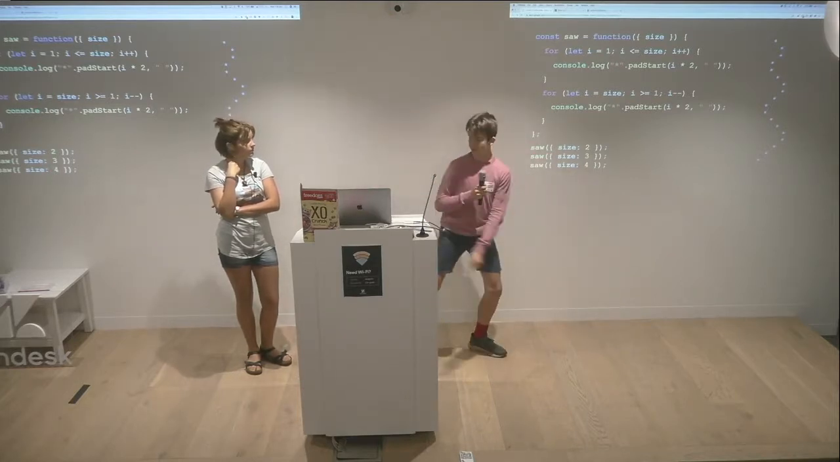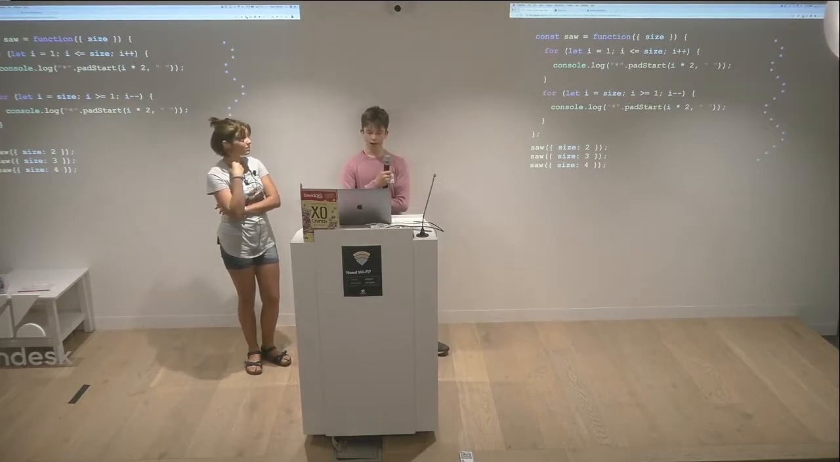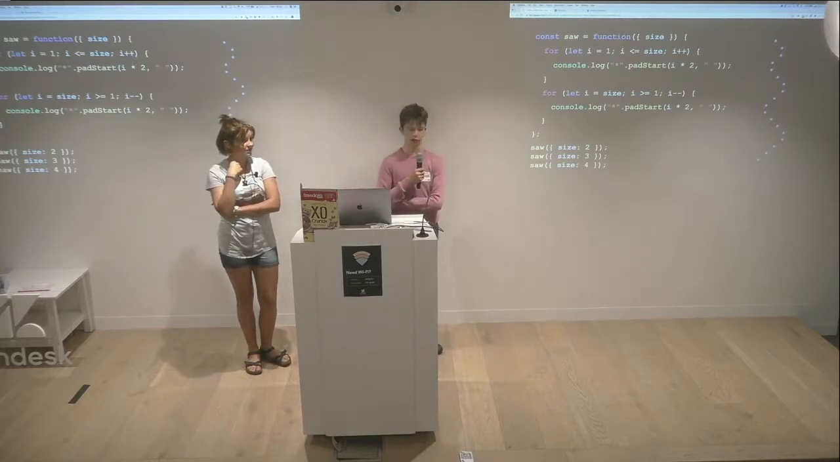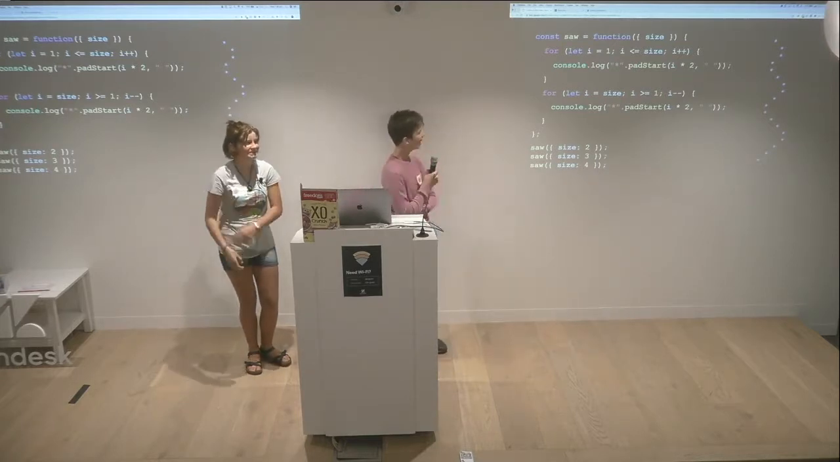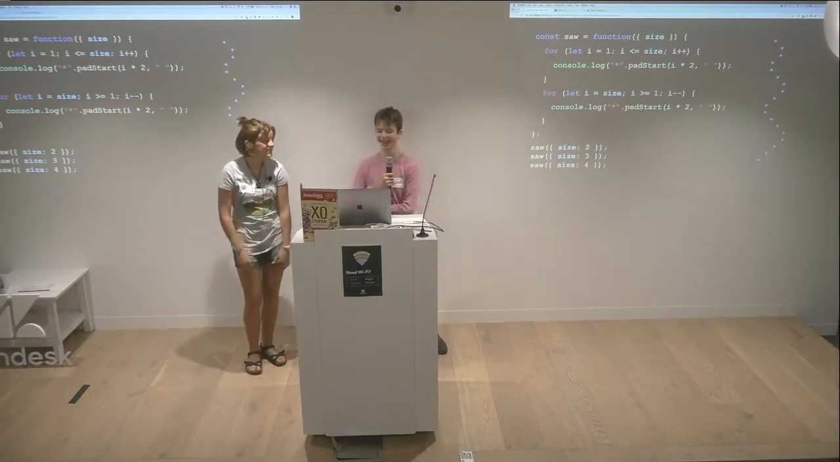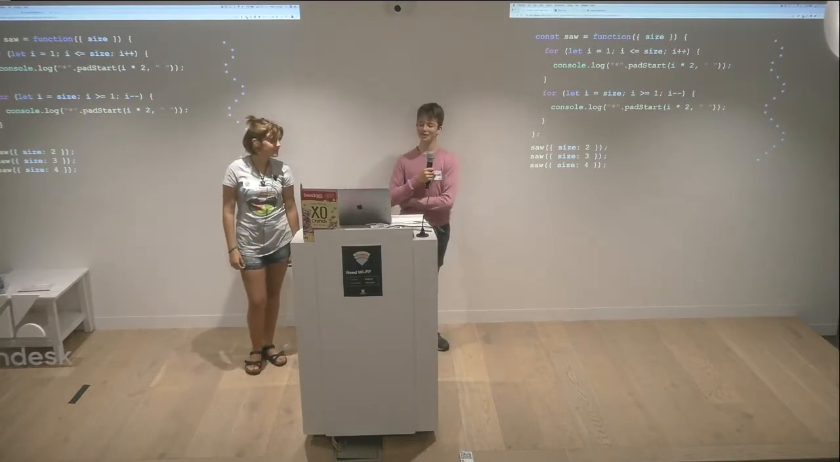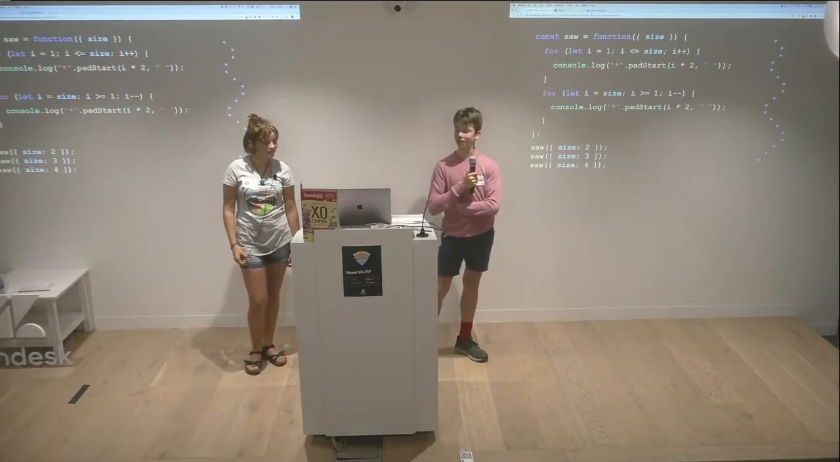That's on the left. As you can see, on the right-hand side, sorry. I have written various other functions to draw out square patterns as well.